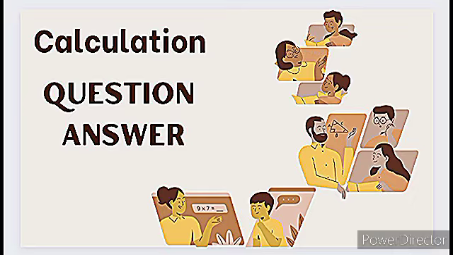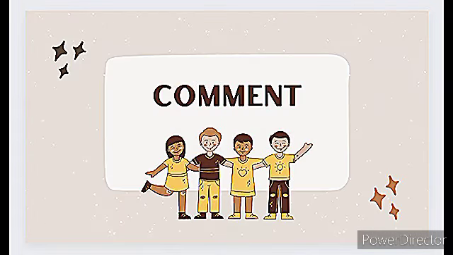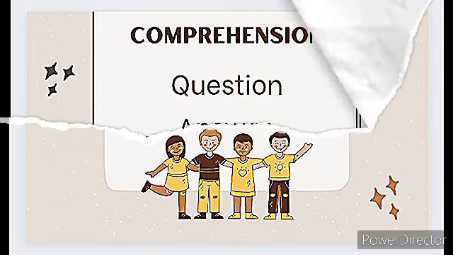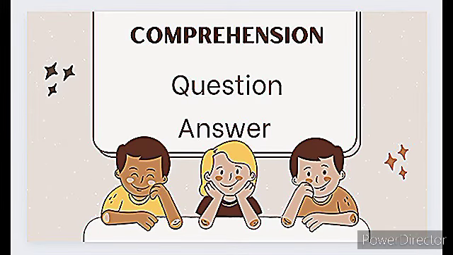For example, we can ask like 2 plus 10, what is that? At per age we will ask. We will ask like 20 into 30, what is that? 20 divided by 30, what is that? For example, we can ask that. After that, the comment. After that, comprehension. We can give some para or some poem. Not poem, we can give some story para and ask the individual to interpret that meaning.